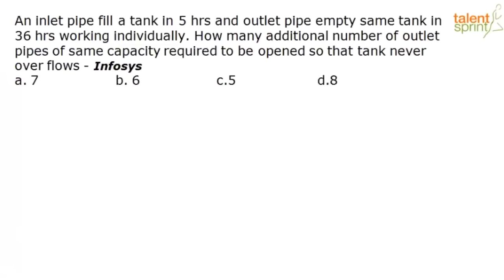And again, coming to time and work, what is the basic concept of time and work? Tell me that before we start solving. See, now let us concentrate on pipes and cisterns, because the problem is from pipes and cisterns. Now in pipes and cisterns there are two types of work that can happen, right? A positive work and a negative work. What is a positive work? Let us say when a pipe is filling a tank, it is doing the positive work, and when a pipe is emptying a tank, it is doing a negative work.